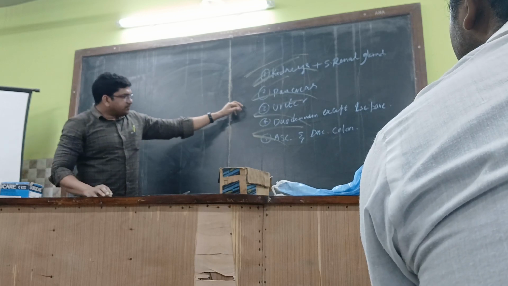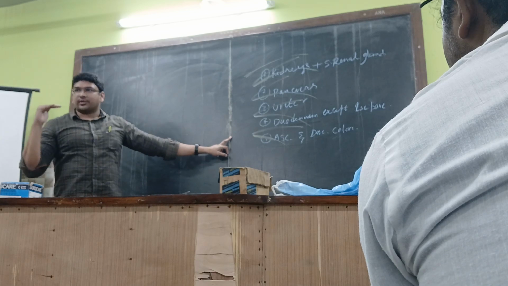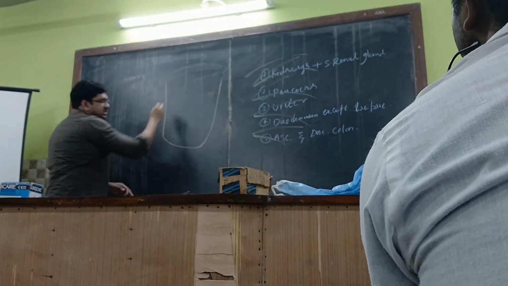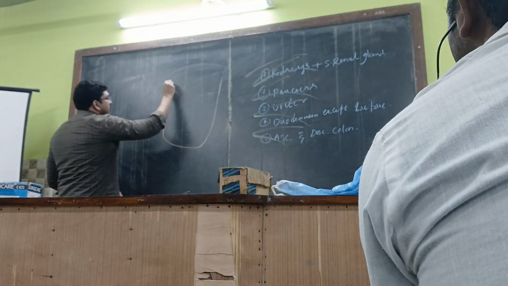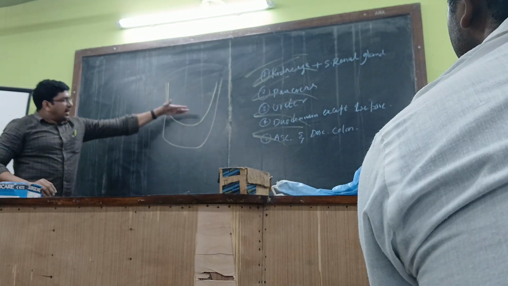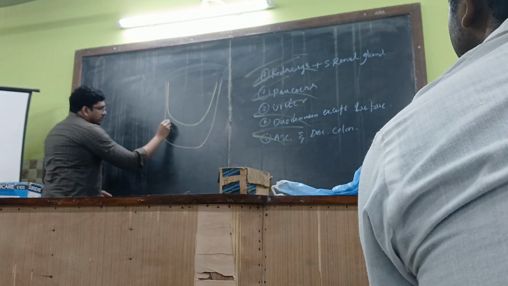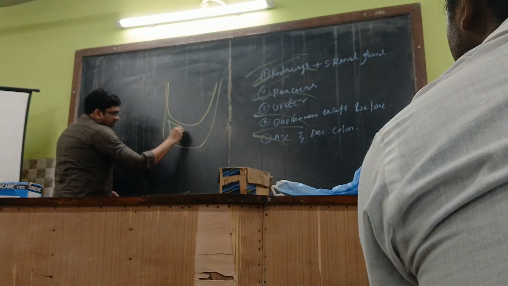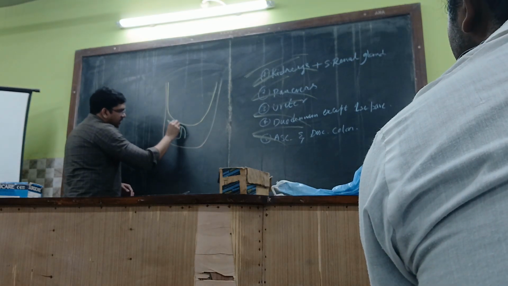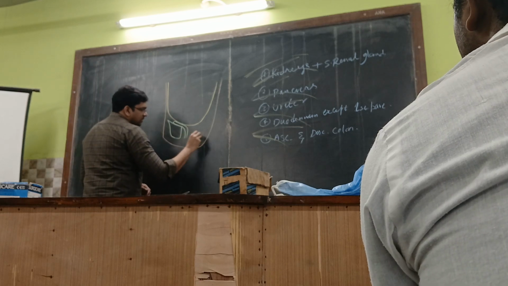And then a few organs are called the subperitoneal organs. For example, this is again the anterior abdominal wall, and this is the pelvic cavity over here. This is the peritoneum over here. So the structures which are present in the pelvic cavity are subperitoneal organs. What are those? From the anterior to posterior direction, there will be the urinary bladder over here, and then followed by, in case of females, the uterus, which will lie over the urinary bladder, and then followed by the rectum.